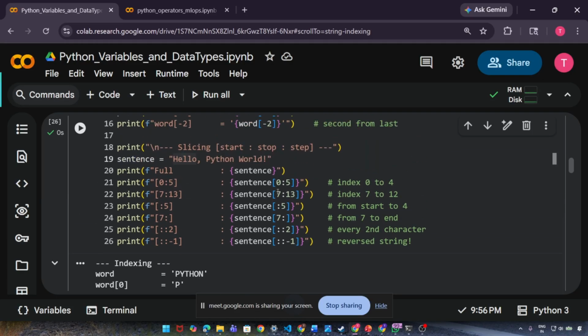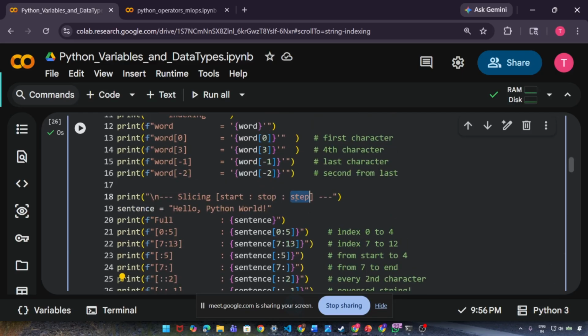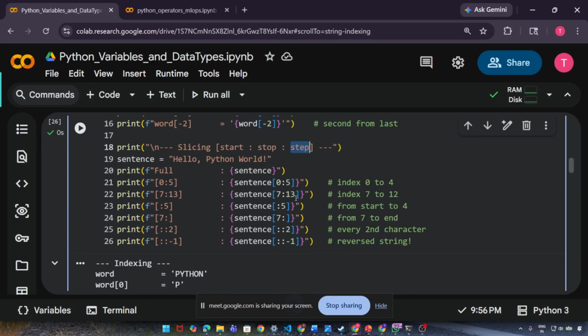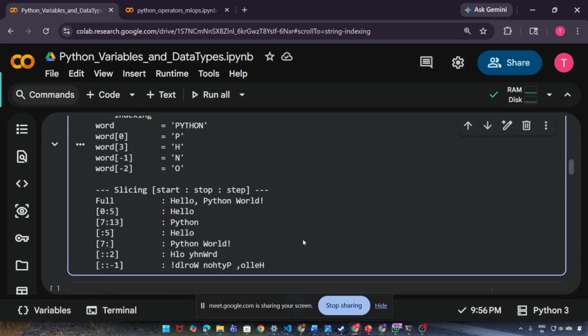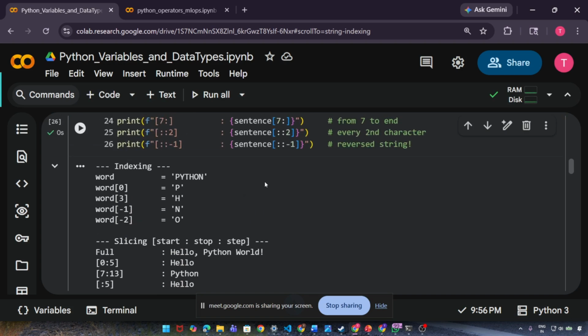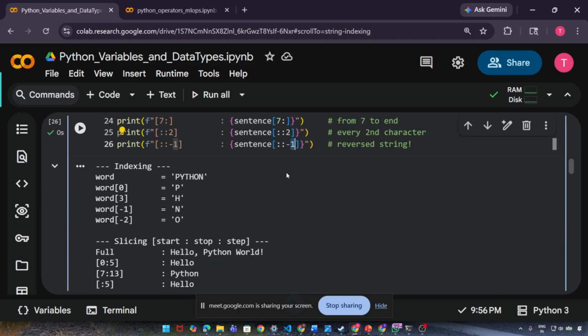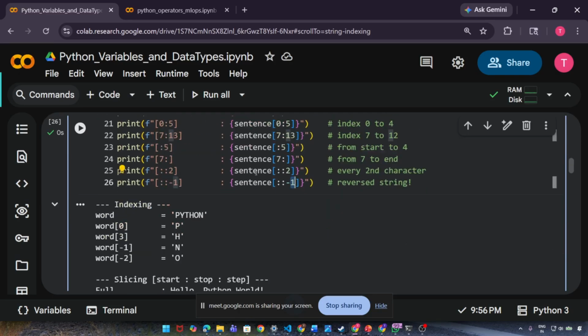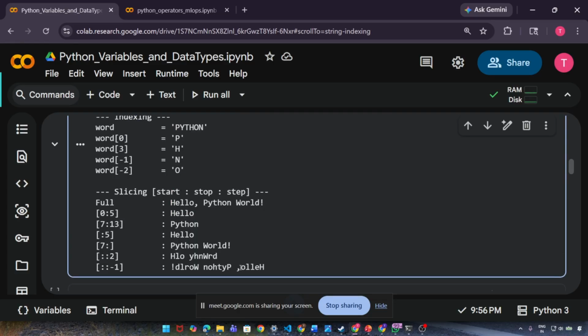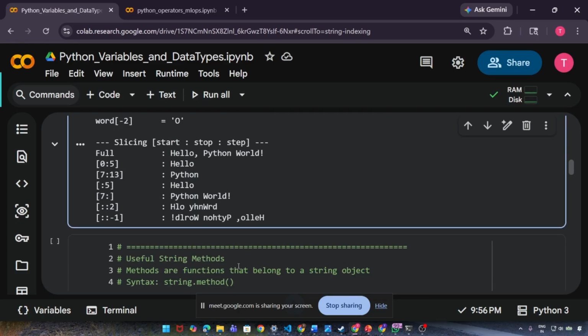Then colon minus one. So when you give minus one, any negative number in this step, what it will do, try to reverse it. That minus one means what? It will reverse the whole step. If you give minus two, then what it will do, jump two times. But it will jump on top of this reversed string. Okay.